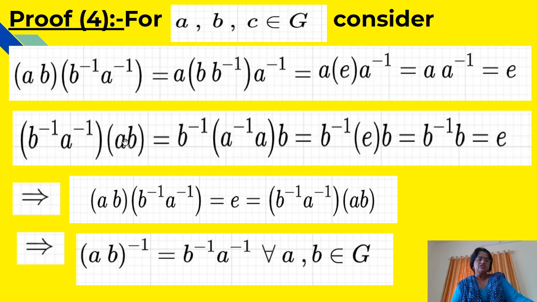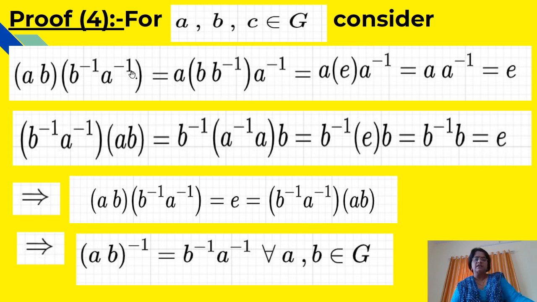Now consider the product B inverse A inverse into AB. Using the associativity condition, we can write this product as B inverse, inside the bracket A inverse into A, into B. An element and its inverse, this product will be the identity element, and therefore this total product is equal to B inverse into E into B. This can be written as B inverse into B because E is the identity element. Again, an element and its inverse, that product will be the identity element, and therefore this is equal to E.